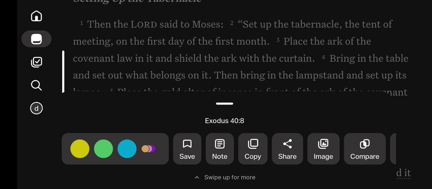Moses did everything just as the Lord commanded him. So the tabernacle was set up on the first day of the first month in the second year.